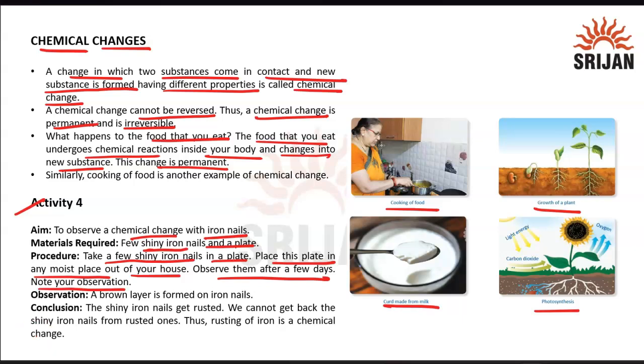What you have to do is take these iron nails and keep them somewhere where there is moistness, meaning there is some water and the air has to be there. It should not be a dry place. After a few days you will see that a brown layer is formed on the iron nails, which were shiny when we put them. Now they have this brown layer, which is called rust. They get rusted, and we cannot get back to the shiny nails from the rusted ones, because the rusting of iron is a chemical change. Once you get rust on iron, you can't go back. This is a very important thing. Like this you can understand the chemical change.